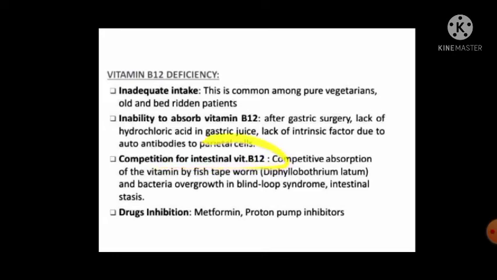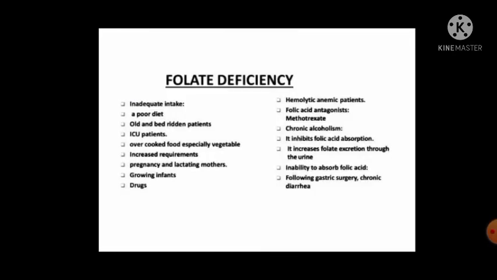Competition for intestinal vitamin B12. Competitive absorption of the vitamin by fish tapeworms which are present in our intestine, and bacterial overgrowth in blind loop syndrome or intestinal stasis. Drug inhibition: metformin and proton pump inhibitors are also responsible.